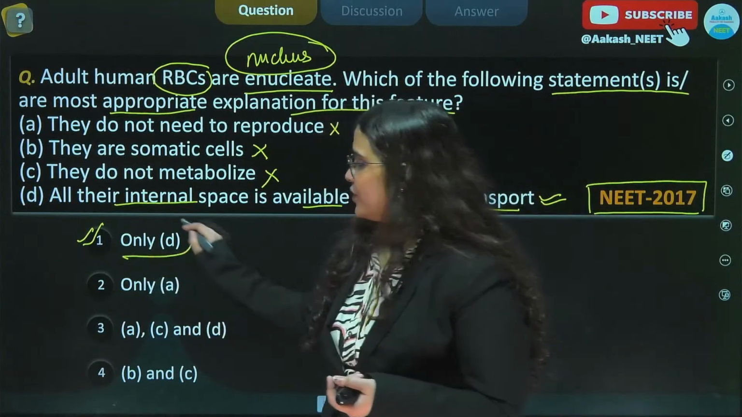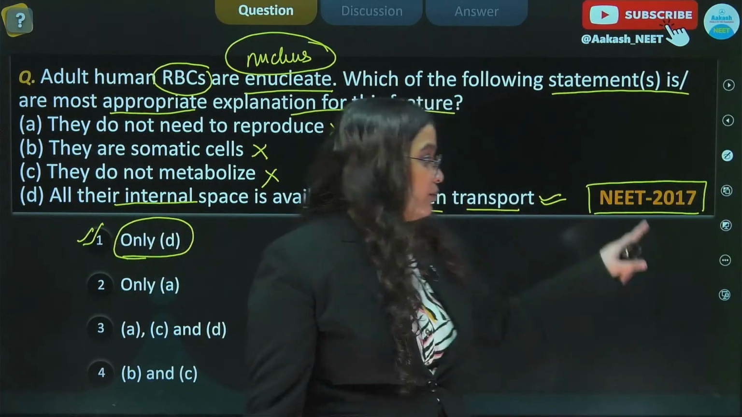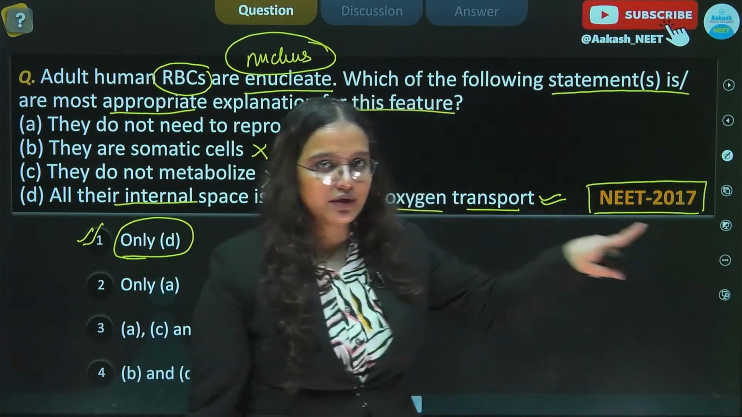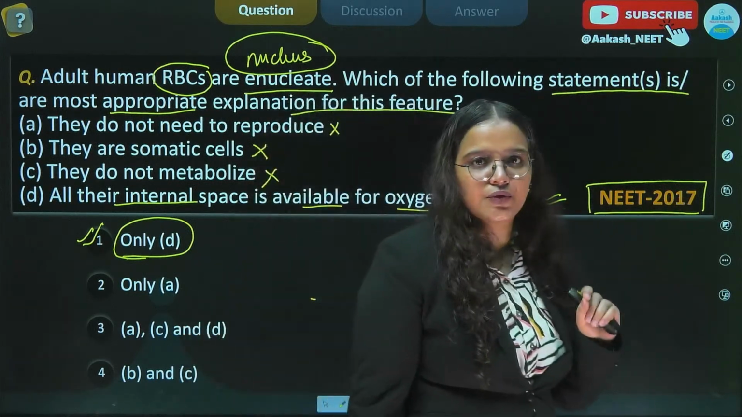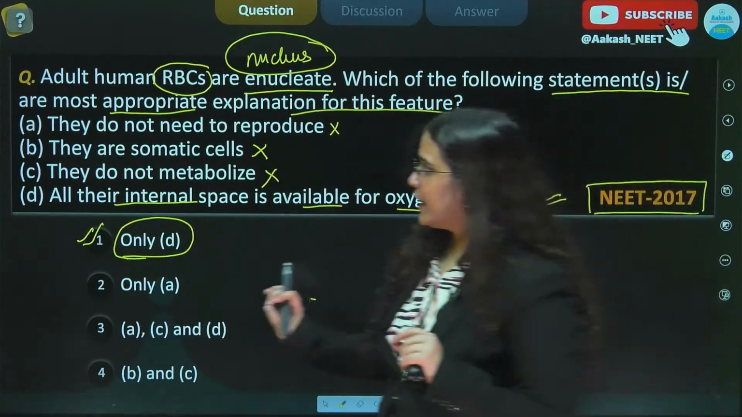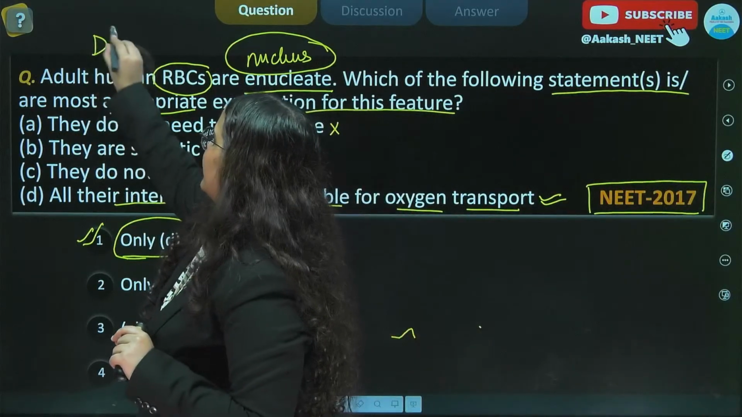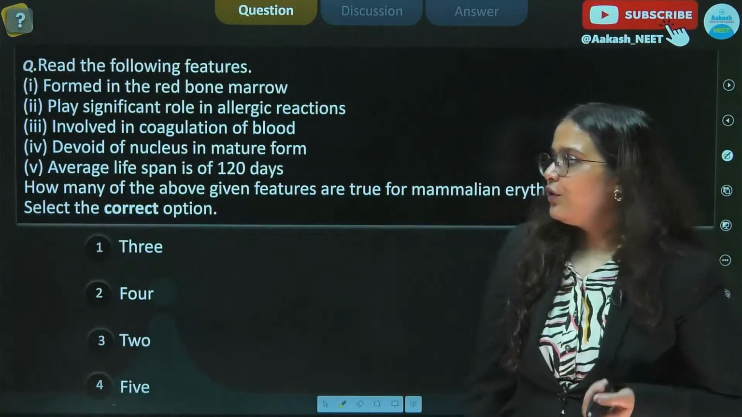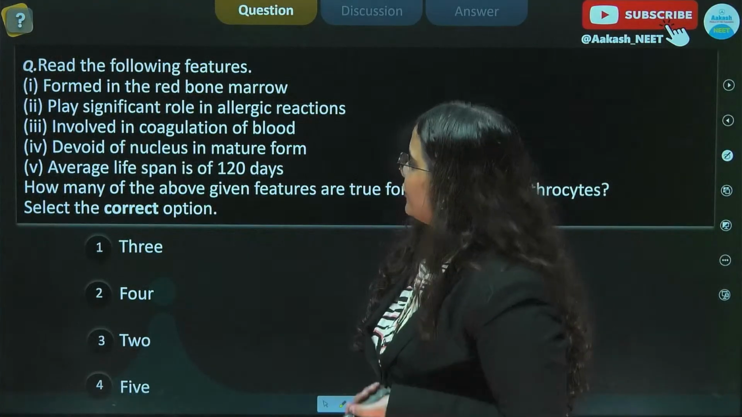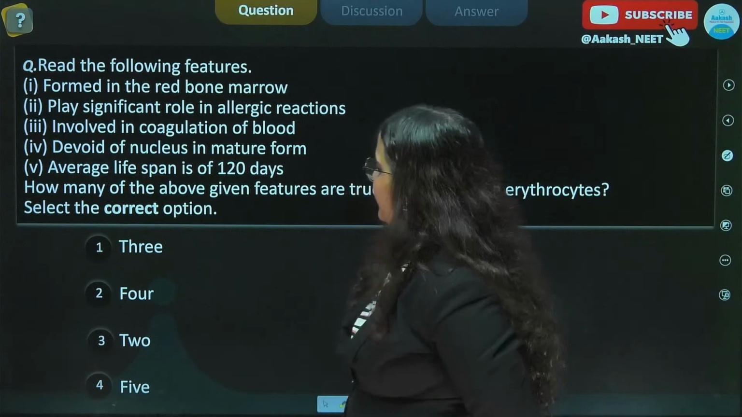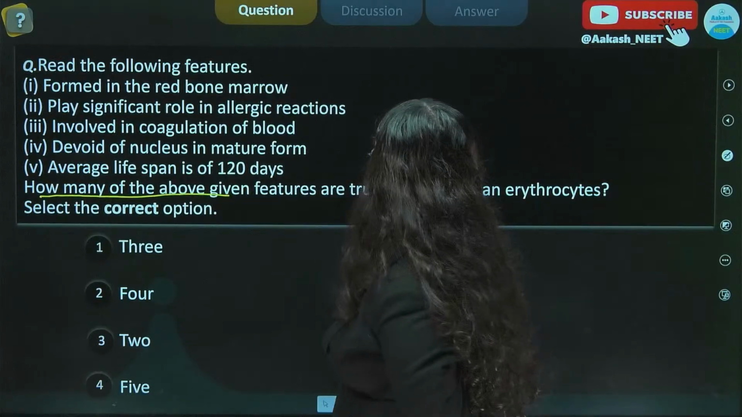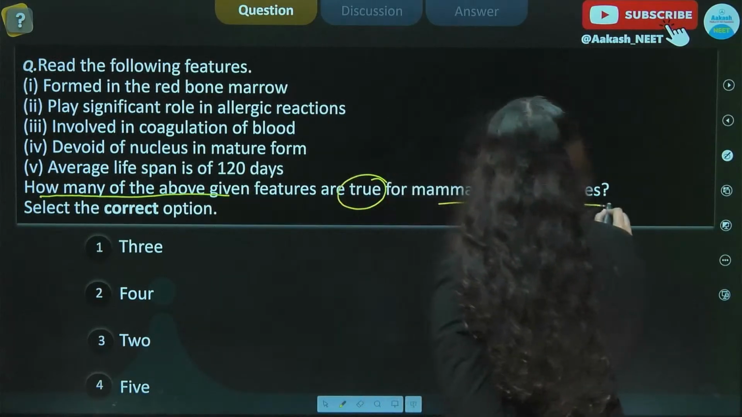So this question has been taken from the exam NEET 2017, so it is important that you solve the PYQs so that you can solve questions, and I will tag this question as a difficult question. All right. Okay. Moving on to our next question, which states: read the following features, and then we need to choose how many of the above given features are true for mammalian erythrocytes.